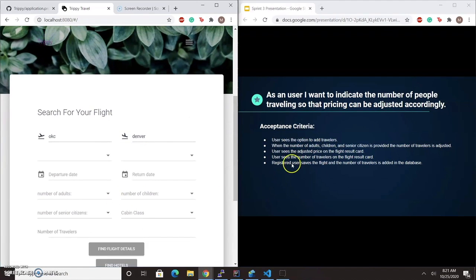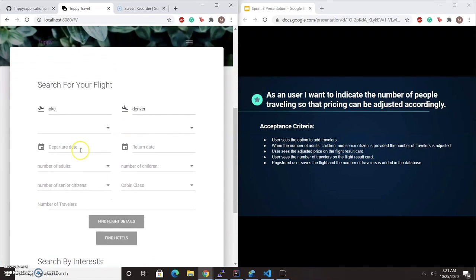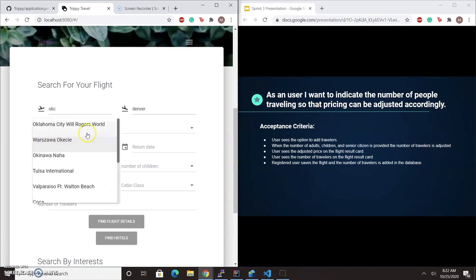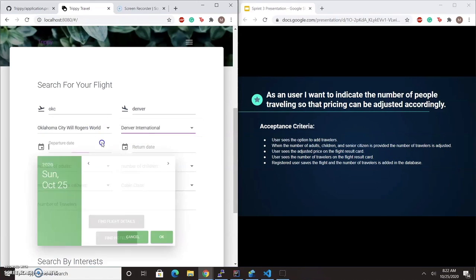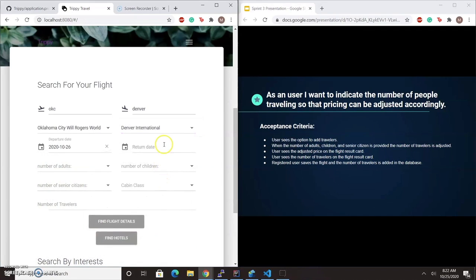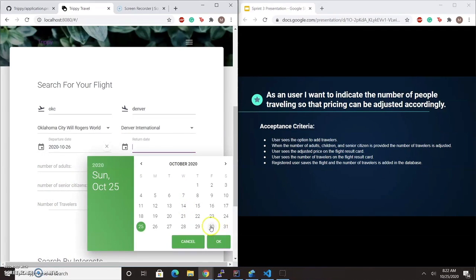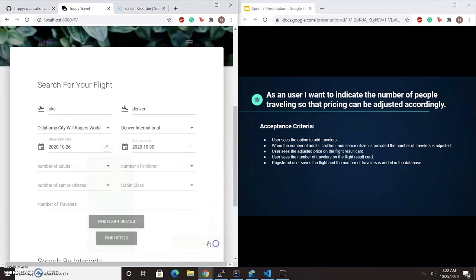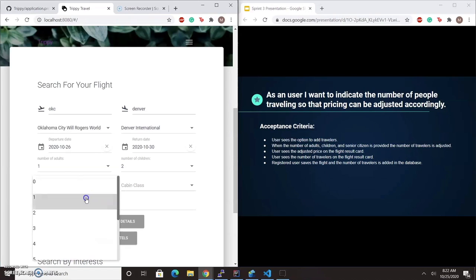The acceptance criteria is user sees the option to add travelers, as you can see here that you can add travelers. Let's select the airports. When the number of adults, children, and senior citizen is provided, the number of travelers is adjusted. As you can see here, we have 1 adult, 2 children, and 1 senior citizen. So you can see that the number of travelers has been changed to 4.